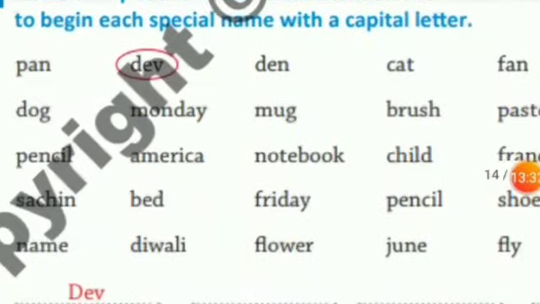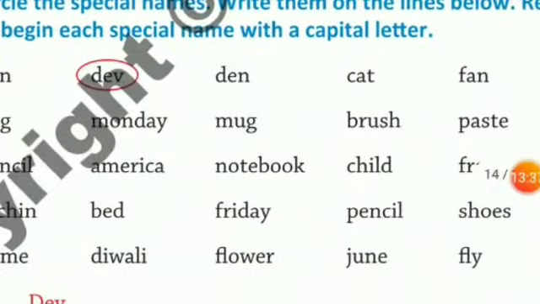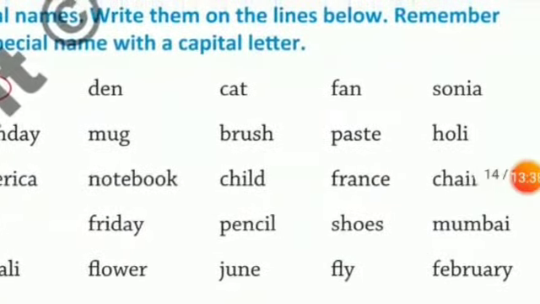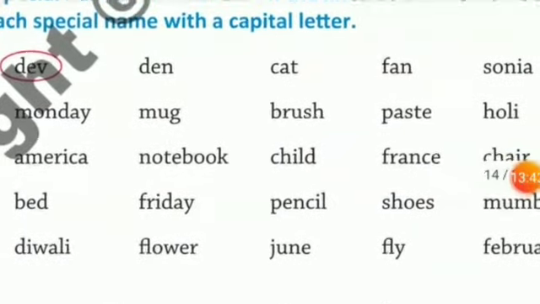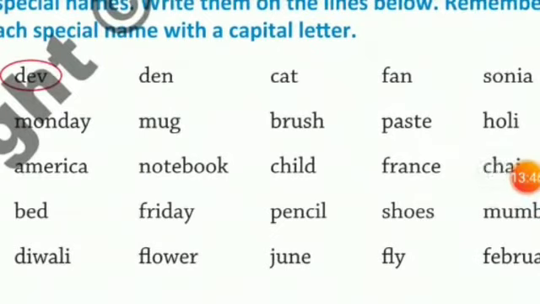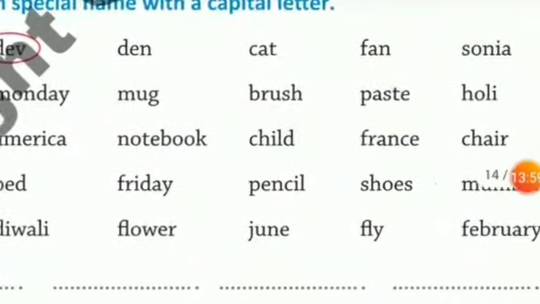So here, Pan, Dev, Dan, Cat, Fan and Sonia. So here Dev and Sonia are proper nouns. They are the names of the boys and the girls. So we write the first letter of these two nouns in capital. Then you have dog, Monday, mug, brush, paste and Holi. So here Monday, Holi are proper nouns.